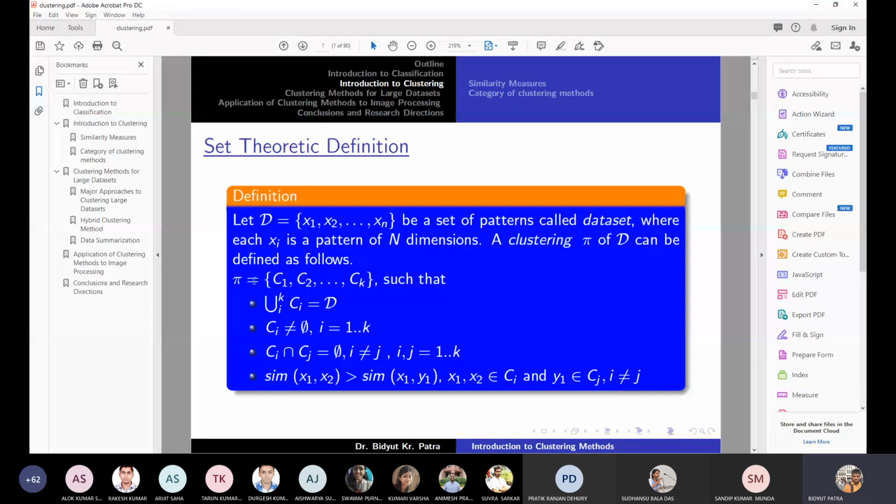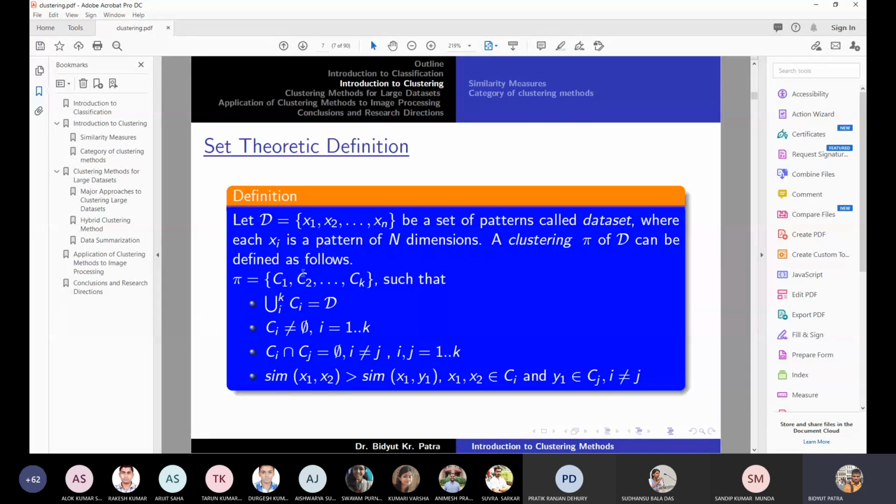Clustering is nothing but a partition. You must have studied what a partition is in discrete maths or some other maths class. Here the partition is a set of C1, C2, up to Ck, where each of C1, C2, up to Ck is also a set of objects.